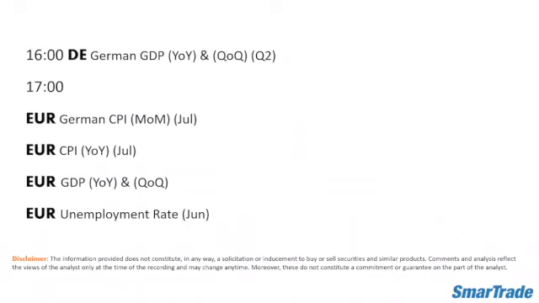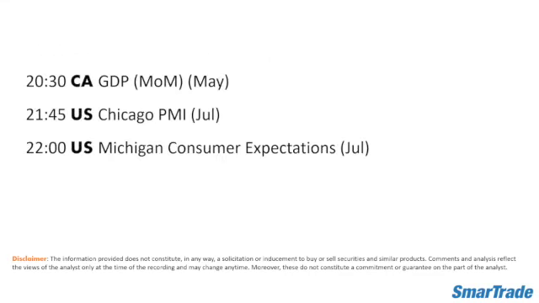Again, during the European session, the majority of the data is focusing on the German GDP and inflation rate, and we have GDP and inflation rate for Eurozone and the unemployment rate as well. For the US session, we have GDP for Canada and Chicago PMI for the month of July, and the same goes with the Michigan consumer expectations.